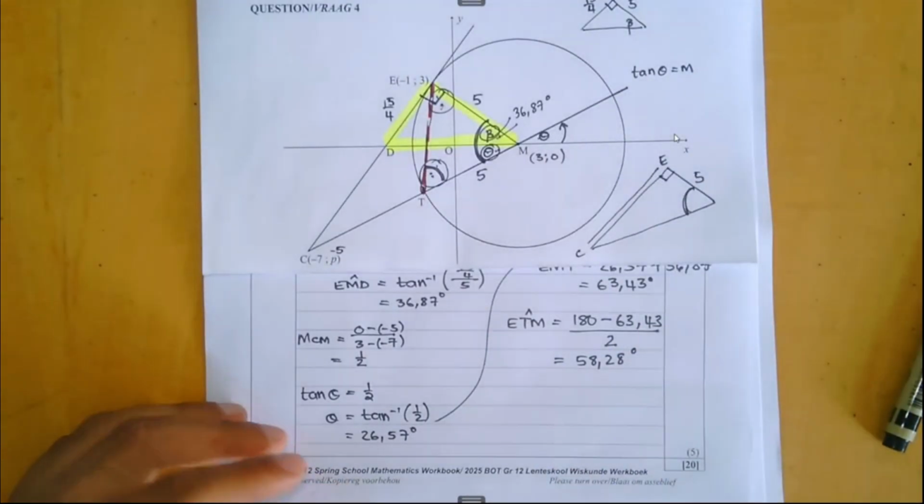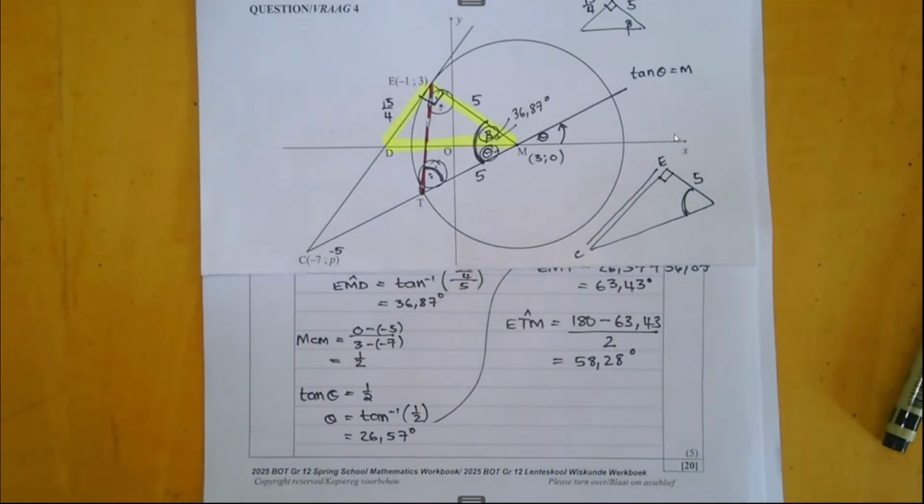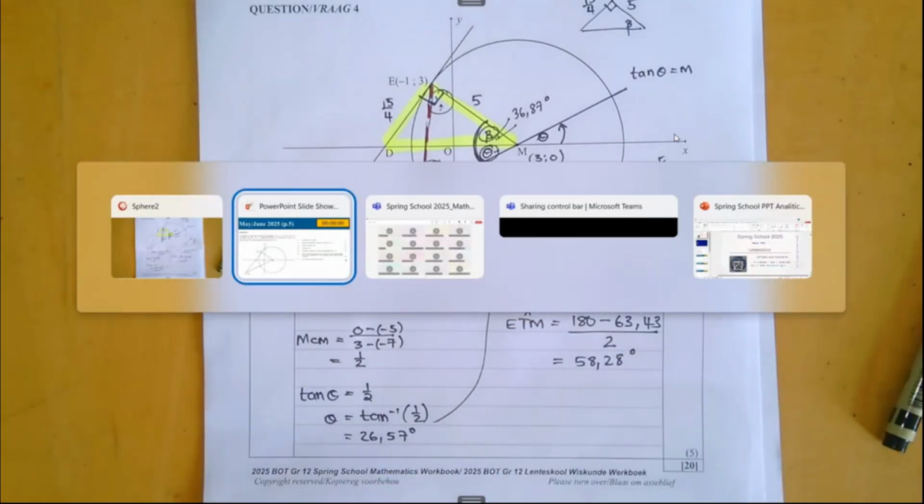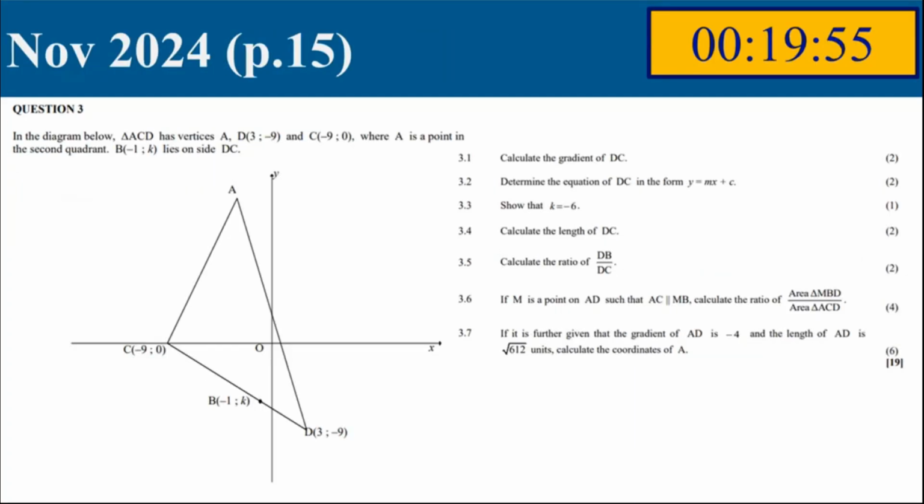Now, being wary of time, it is 5 past. I would have liked, I think this is just a brilliant question, this November 2024. From this question, from let's say 3.5 down, we get to use a little bit of Euclidean. Over here, we get to do what we usually see up here in Euclidean. So I would have loved for us to work through this.